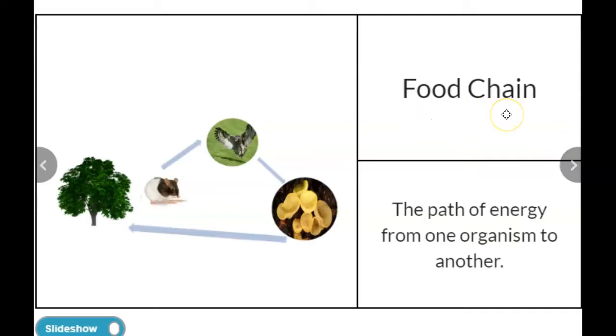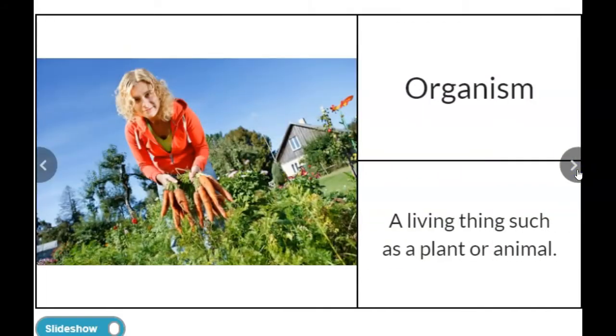Food chain. A food chain is the chain of how different organisms receive their energy. So it's the path of energy from one organism to another. Like, for example, earlier we talked about the mouse. The mouse is the prey, the hawk is the predator, and then the decomposer is what turns into more living things, like a tree or other plants in the ground. And back to organism. So these are the vocabulary words. They're going to help you with other activities for this week in science.